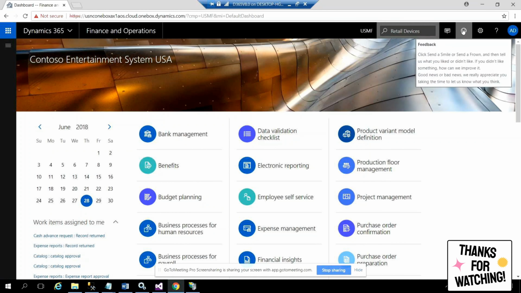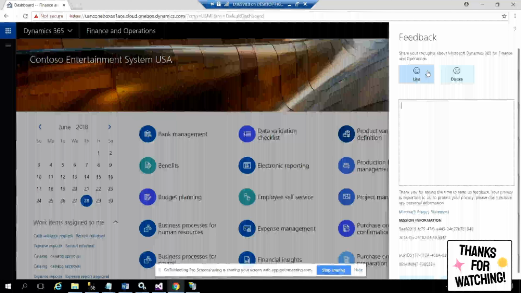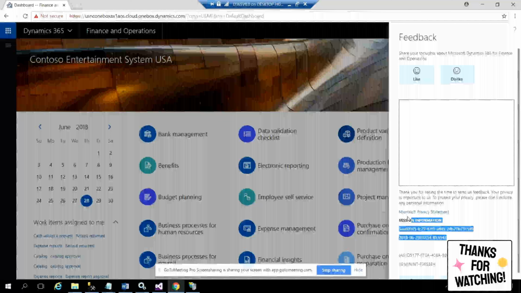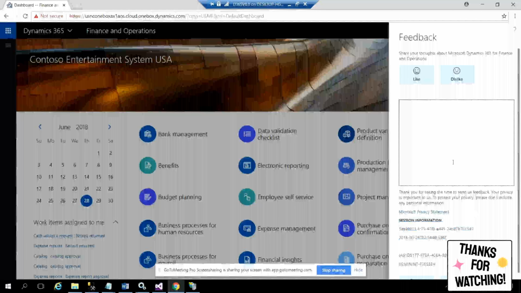And if you want to give feedback to Microsoft, you can give the smiley, right? Like, dislike. And there is one final thing. If you are raising some ticket to Microsoft saying, boss, there is some error in my environment, in my prod, give this information. Please educate your end users about this. Because you are the guys developing and you are the guys interacting with the end users. A lot of end users don't know what information they have to give. Give this session information to the Microsoft guys when you get the error and other stuff. They'll come up with the fixes.